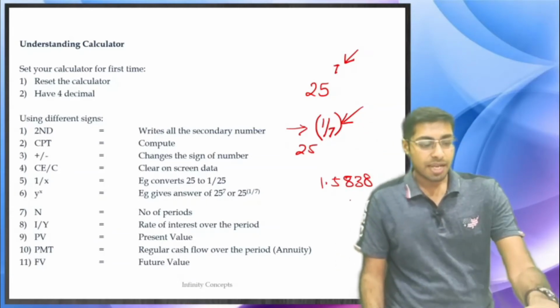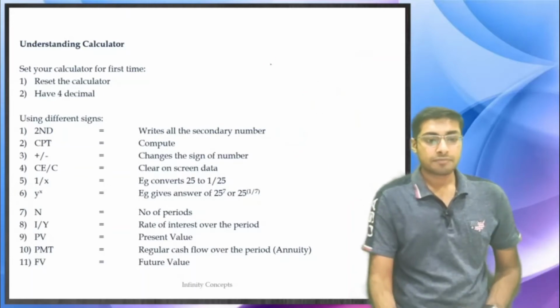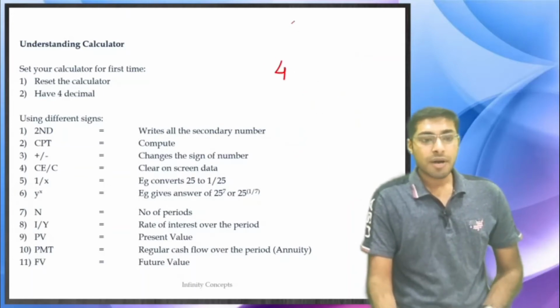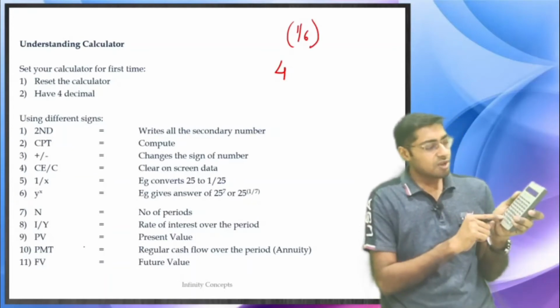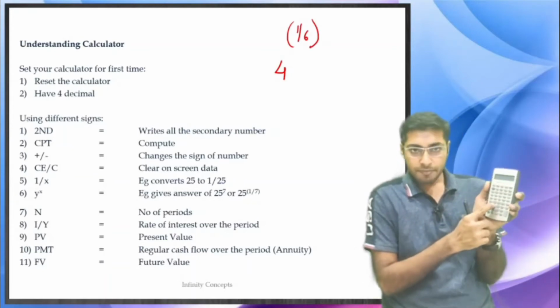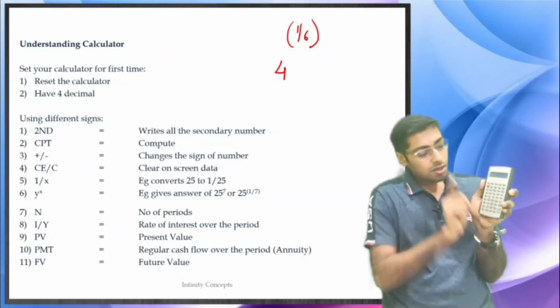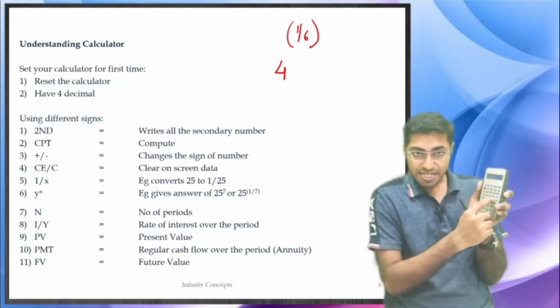Say for example I tell you to find 4 to the power 1 by 6. Again it is difficult. Let us see. 4, go up, so y to the power x.